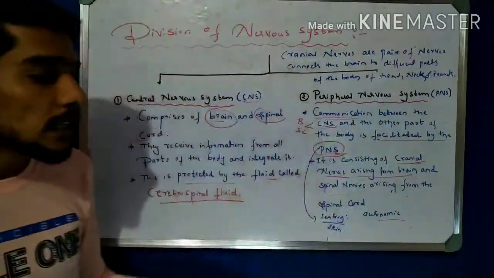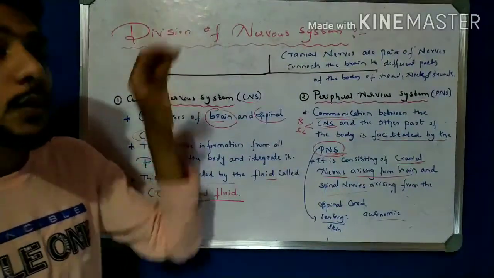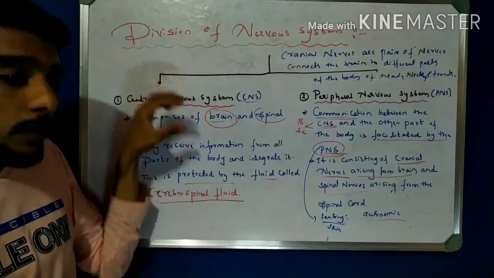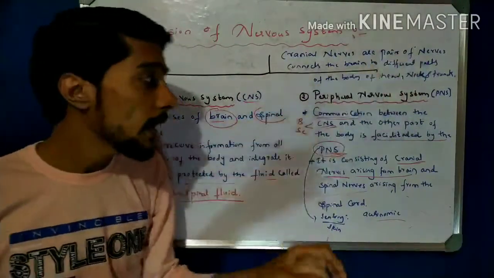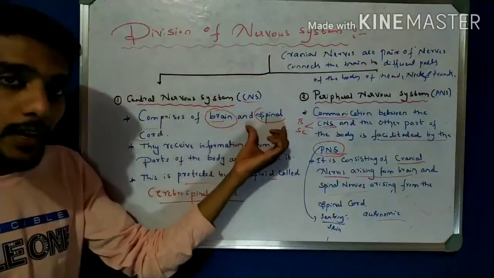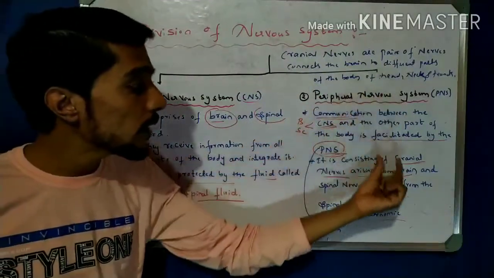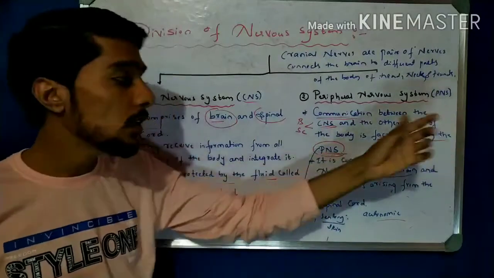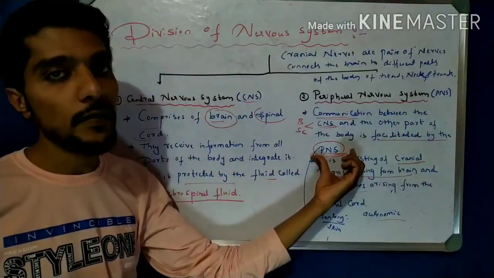So students, these are nothing but the divisions of the nervous system. One is the central nervous system and the other is the peripheral nervous system. The central system has the brain and spinal cord, and the peripheral system has the other parts of the body. They combine together to form the PNS, the peripheral nervous system.